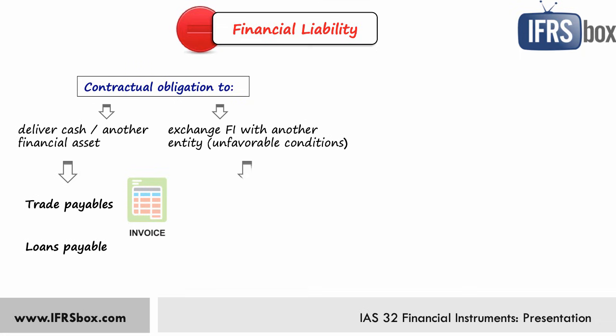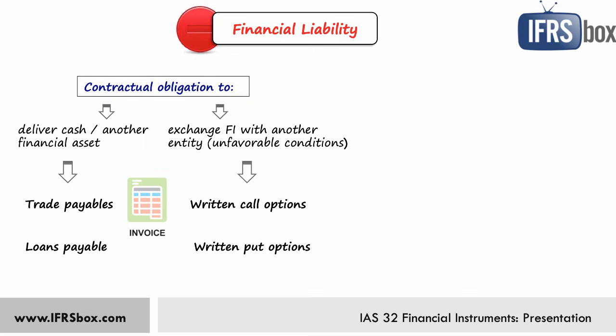Examples are written call options, and basically it represents the obligation, if the option is exercised, to sell a specific item at a specified date, but not the own equity instrument. That's not a liability then, it relates to some other instruments. A written put option is another example. It's similar to a call option, but here the obligation is to purchase, not to sell.